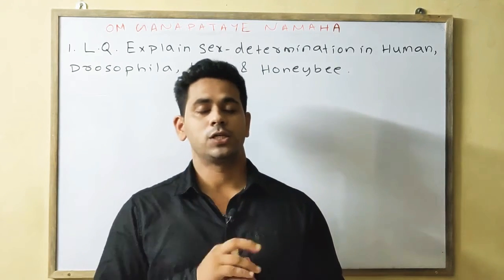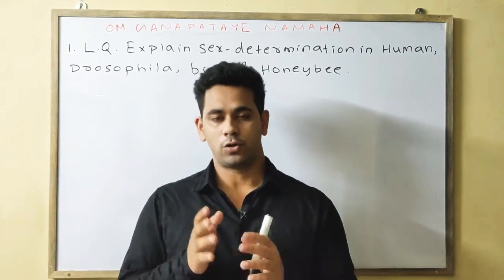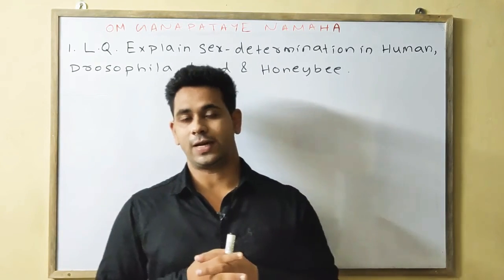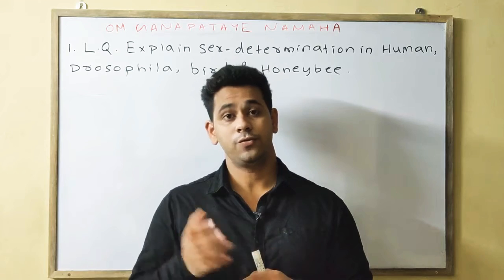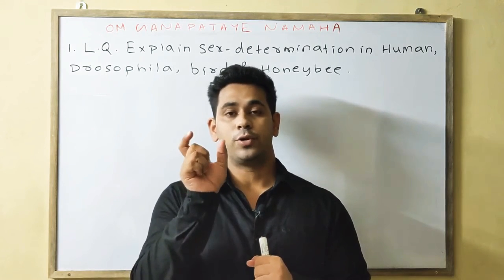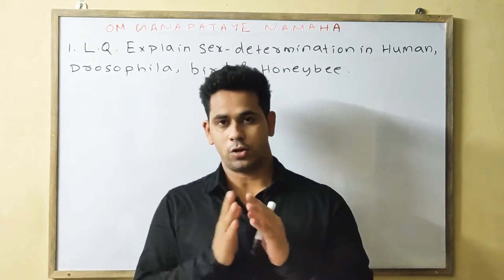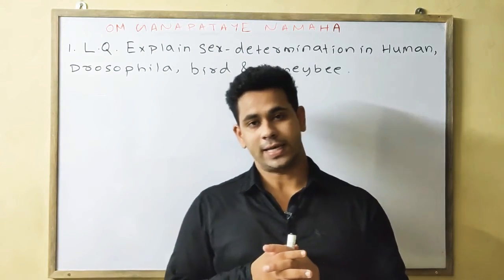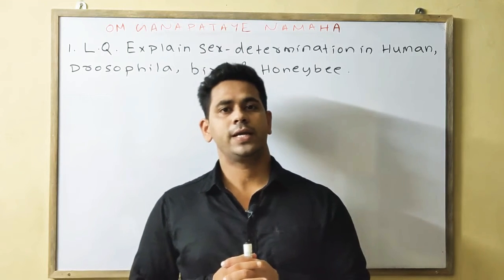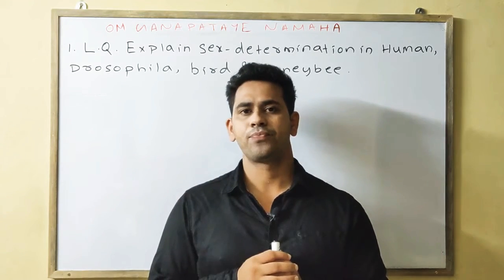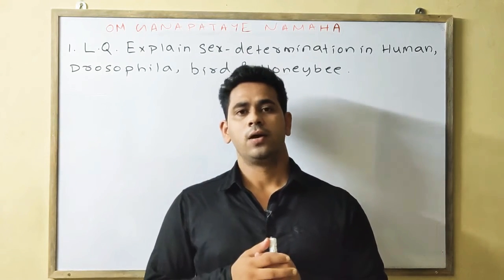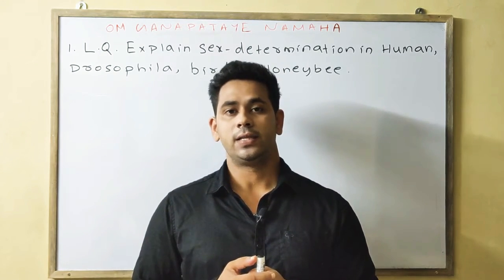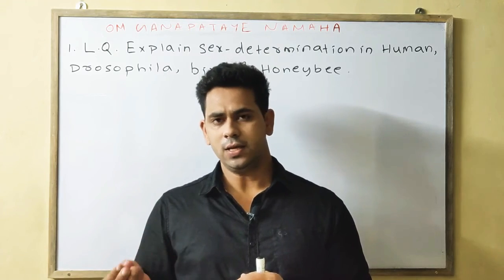Then we discussed the free Martin, and also the environmental factors of sex determination, in which we discussed the chemotactic sex determination and the temperature dependent sex determination. In the chemotactic we discussed the Bonellia, which is an annelid, and we discussed the temperature dependent sex determination in the case of the turtle, lizard and the crocodiles.